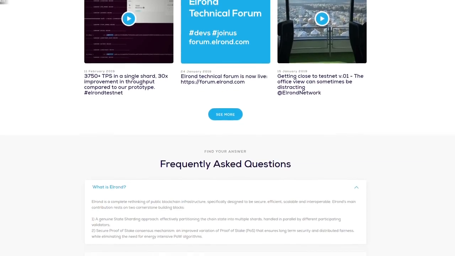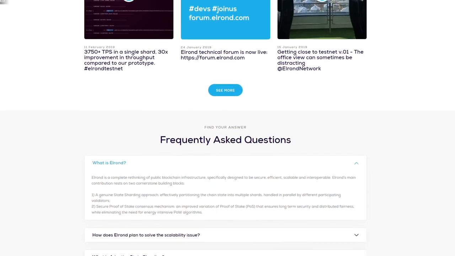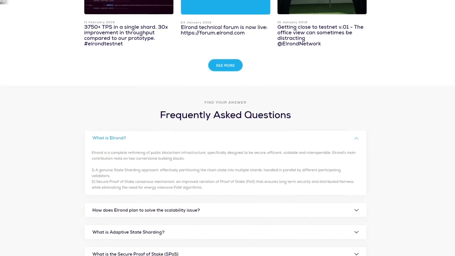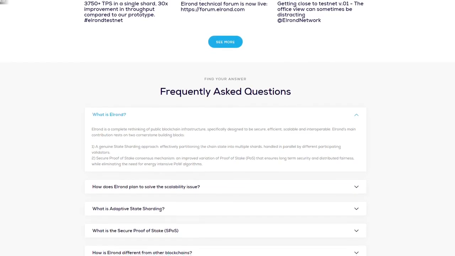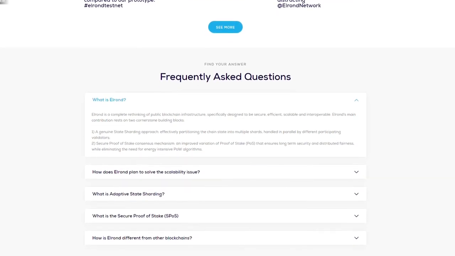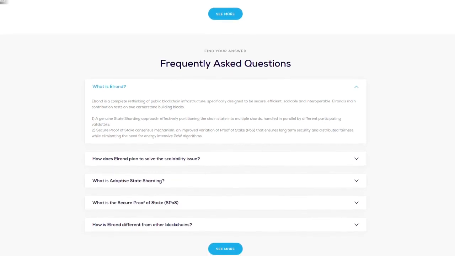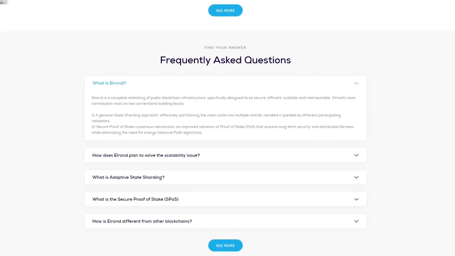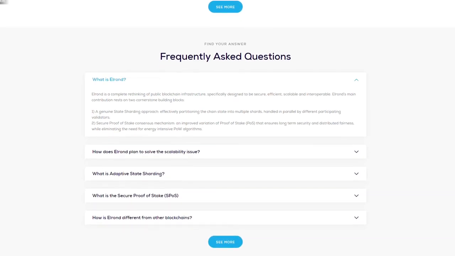Now we can see a very important part of the page with frequently asked questions. For example, what is Elrond? Elrond is a complete rethink of public blockchain infrastructure, specifically designed to be secure, efficient, scalable and interoperable. Elrond's main contribution rests on two cornerstone building blocks.